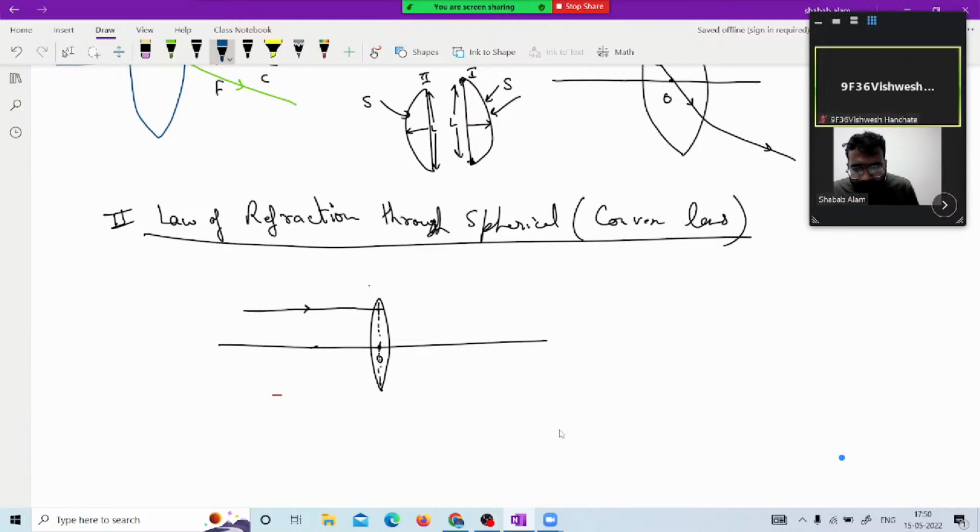Now after that, because it is a converging type of lens, it will refract such that it cuts the focus. Clear? Now, if I draw the normal in both situations, where the normal cuts, it always cuts at the center of curvature. The same we talked about in the reflection part as well. The same concept applies here. Now, this is another ray. If this is the object and we are taking another ray as this, it will pass straight this way, and this will cut here.